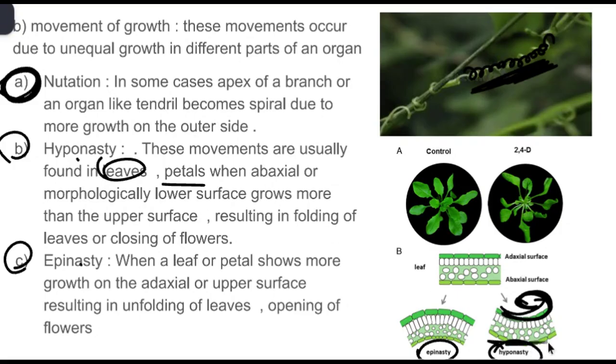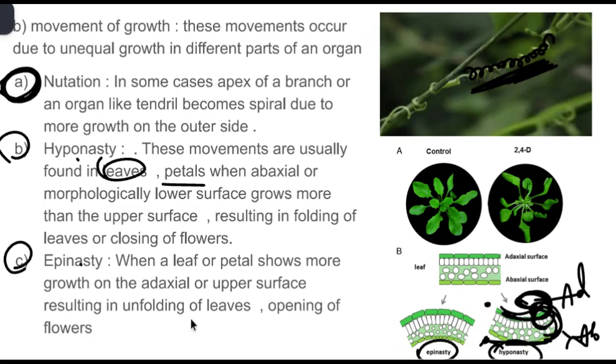So this is the abaxial region and this is the adaxial region. More growth happens on the lower side and very little on the upper, so this results in folding up. Either the leaf will fold up, or if this mechanism is happening in a flower, the flower will close.